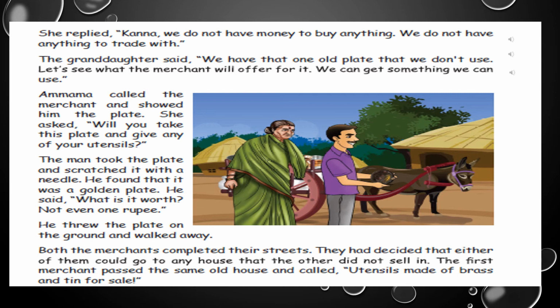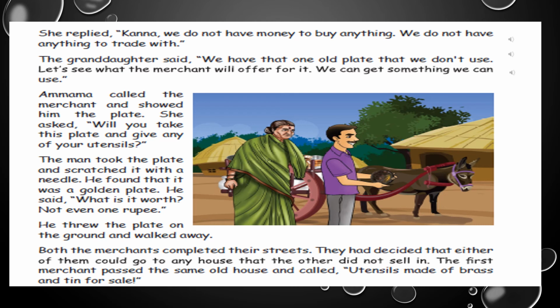This merchant was very greedy, and so what did he do? He scratched it and he found that it was a golden plate. And he said, this is not worth even a rupee, because he was so greedy he wanted to buy it for a lesser amount. So he said it's not even worth 1 rupee. He just threw it and he walked away. But the merchants had already decided after completing their streets, they could go to either of the houses to buy from any house that the other did not sell in.